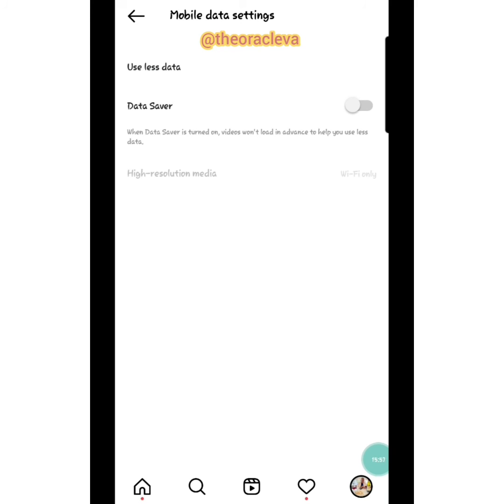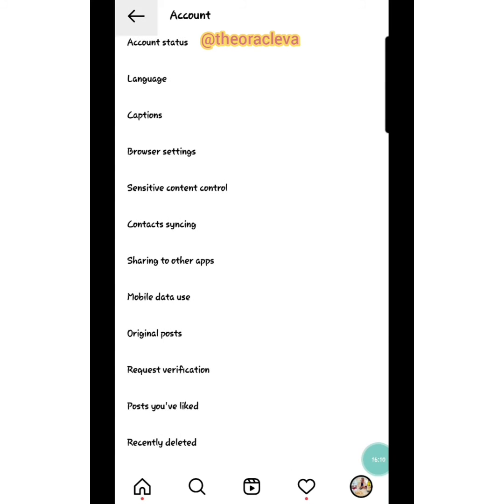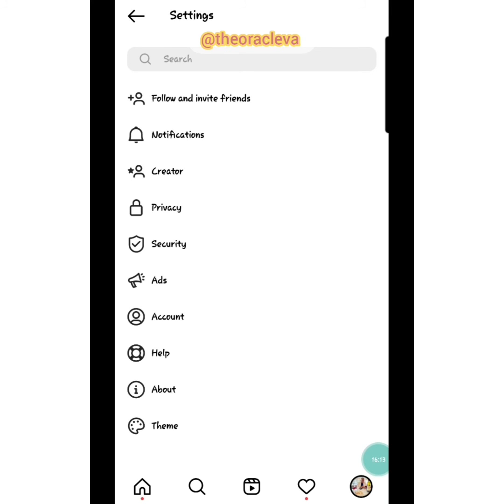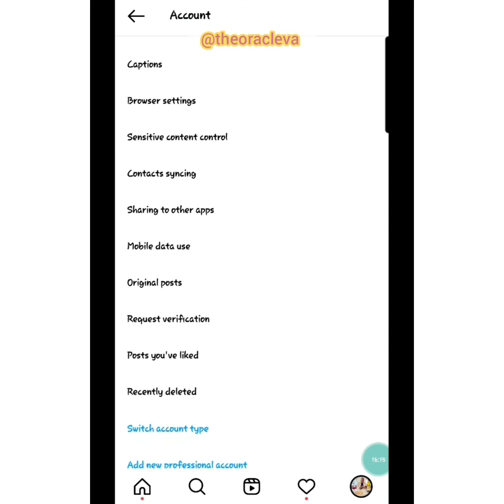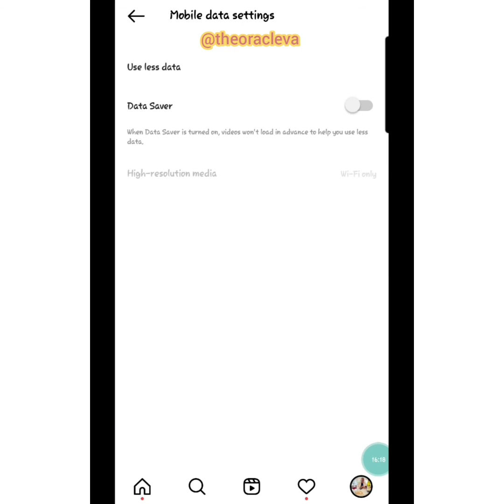If you use mobile data and you want to save data while on Instagram, you can come here. Just click settings. Under settings, come to accounts. Under accounts, come to mobile data use. Under mobile data settings, you click data saver. Now, when you click data saver, you will save on data. Videos will not play automatically. So when you get to a video, the video will just be still.